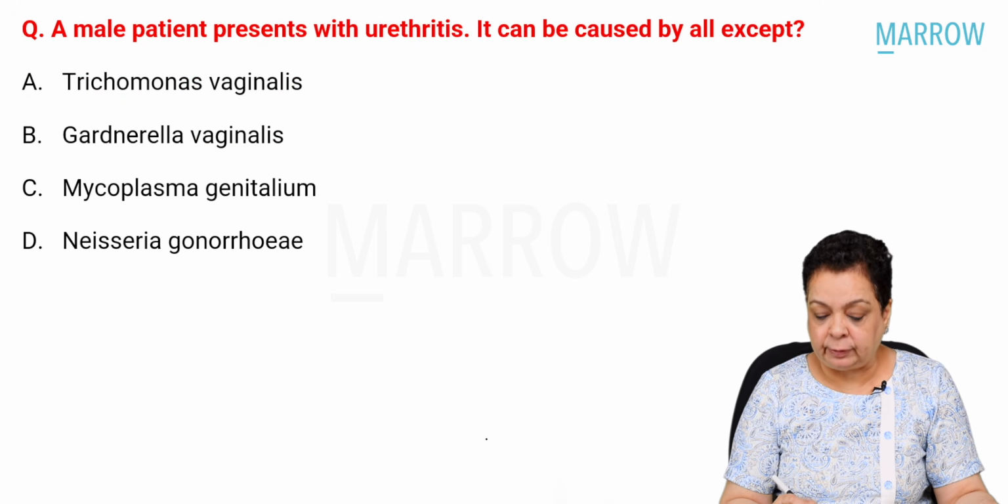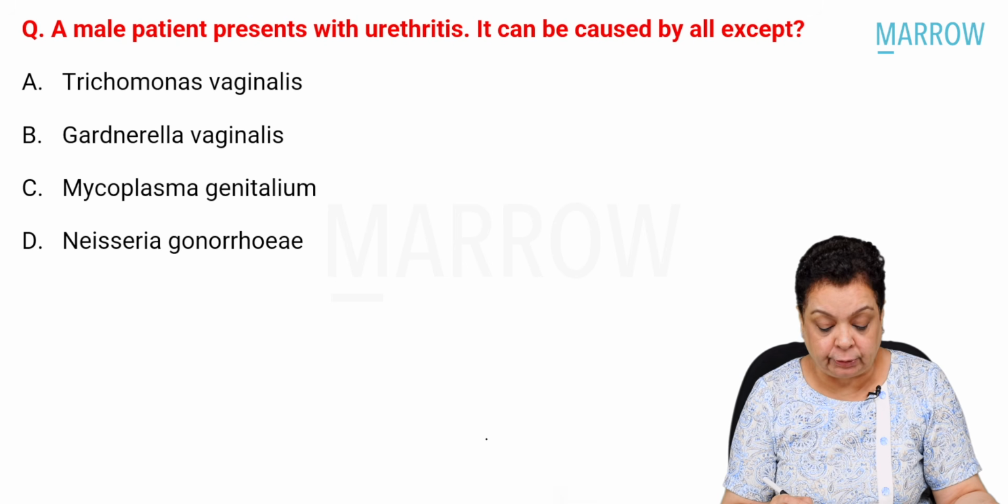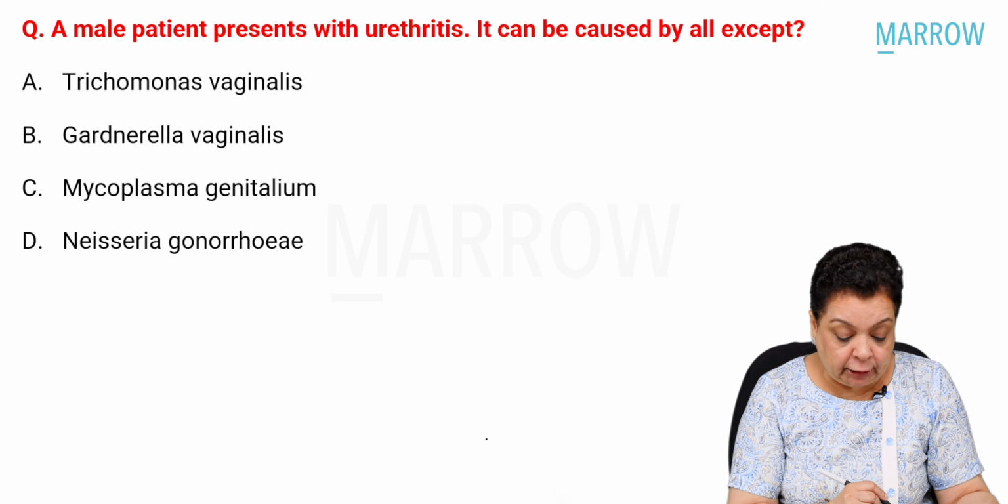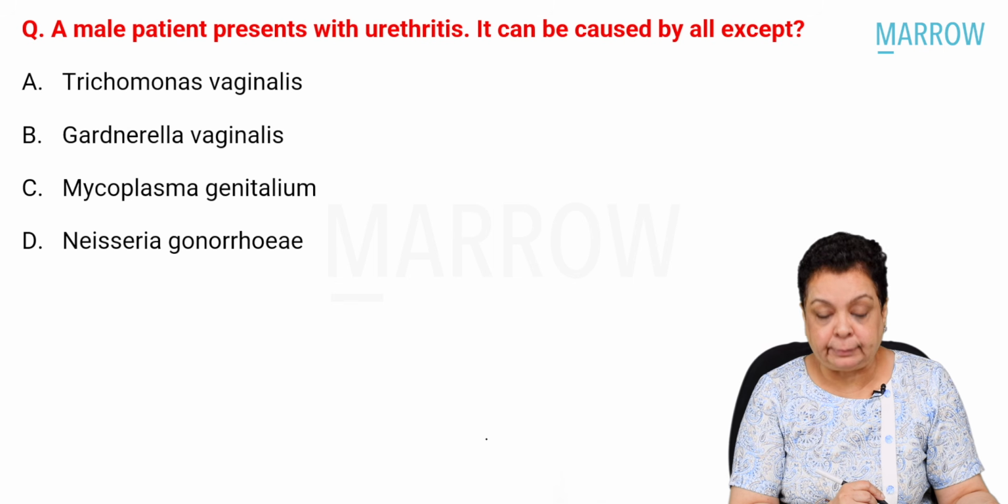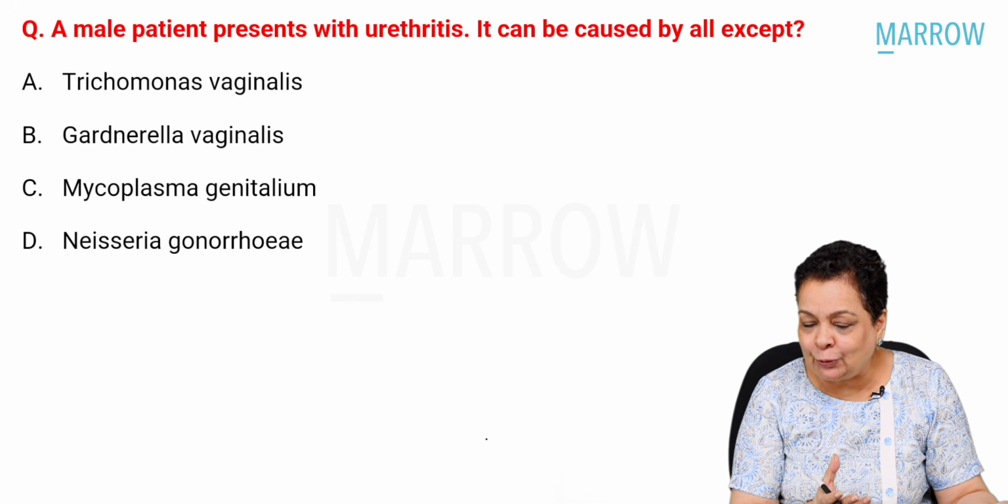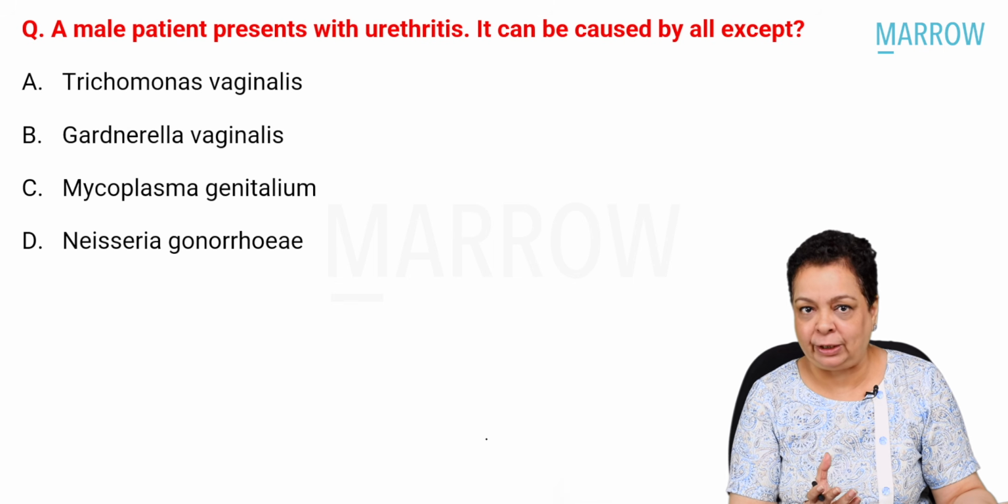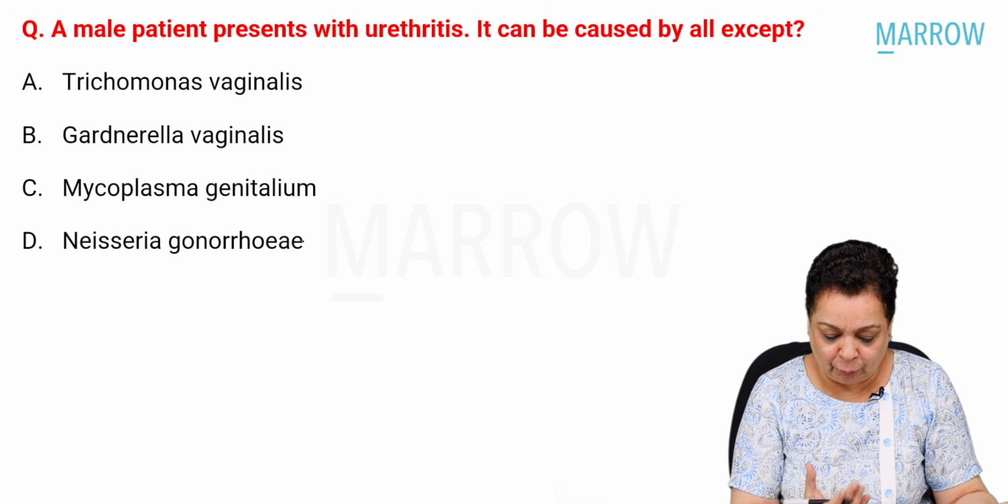A male patient presents with urethritis. It can be caused by all except: Trichomonas vaginalis, Gardnerella vaginalis, Mycoplasma genitalium, Neisseria gonorrhoeae. The most common cause of urethritis is Chlamydia trachomatis, serovars D to K. This is not even mentioned in the options.